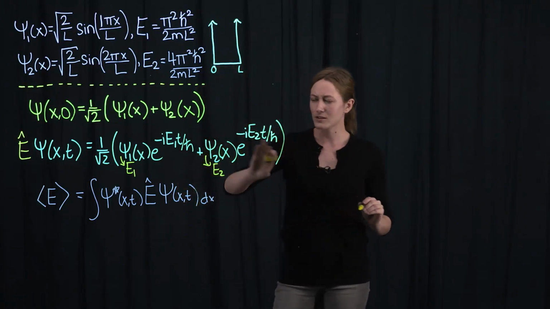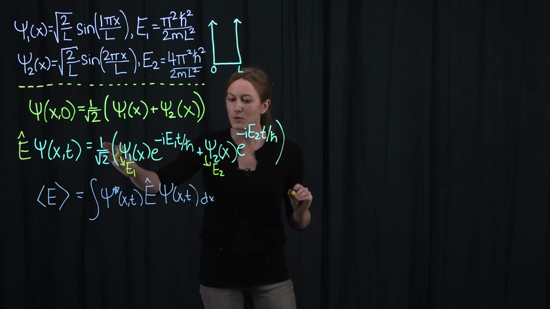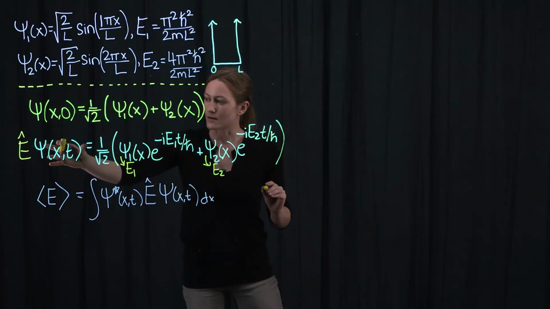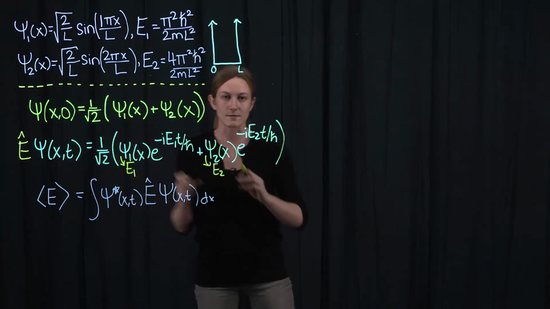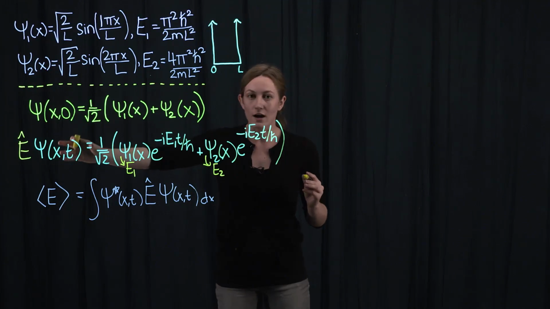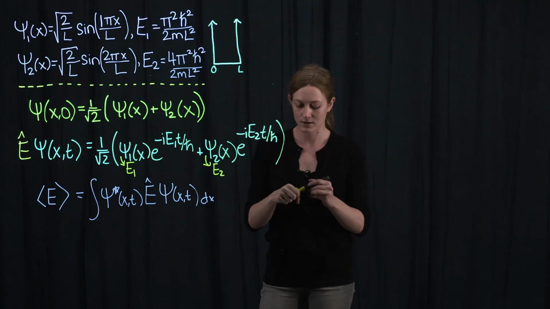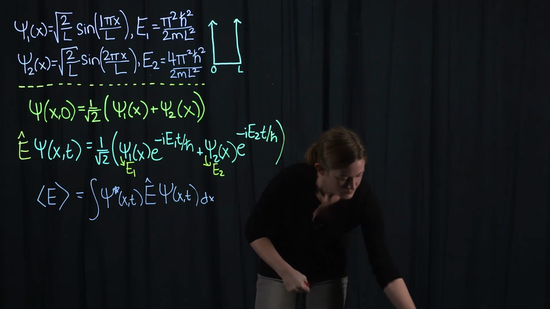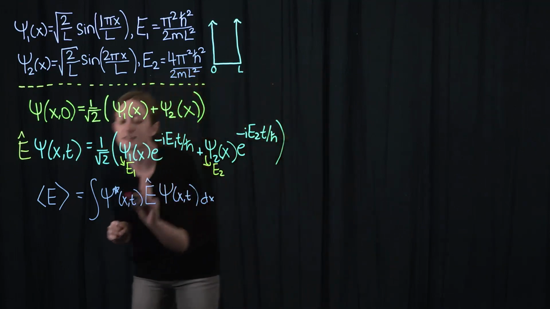But importantly, no factor of energy pulls out of this expression. E1 and E2 are different, and so E hat acting on our superposition does not equal some energy times our superposition. In other words, our superposition state does not have a definite energy. It is not a stationary state. Okay, so this is what E hat psi is, and that enters into the integrand here.